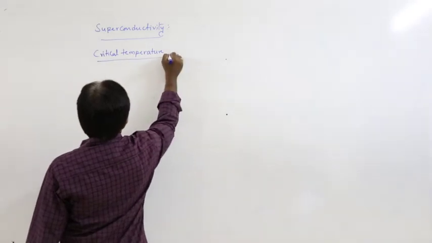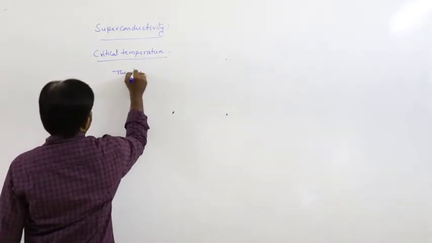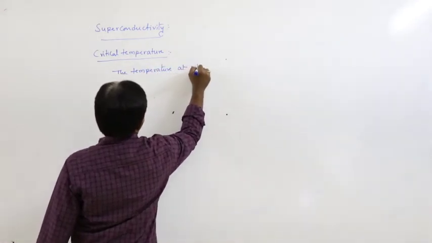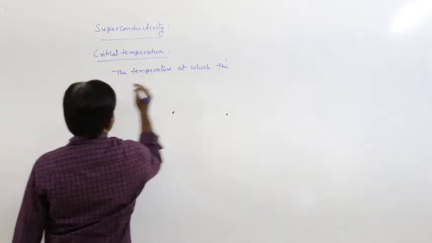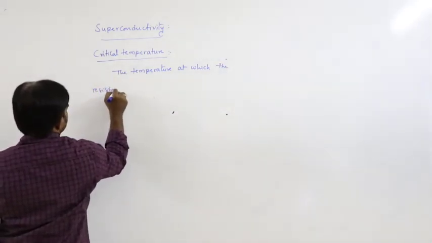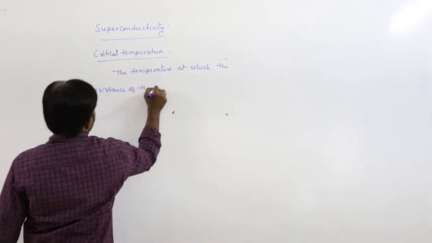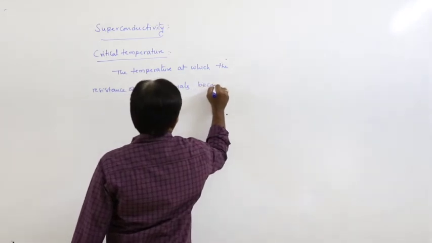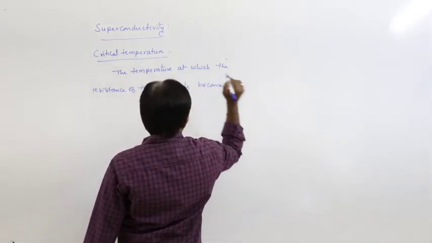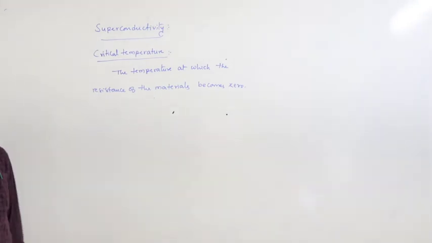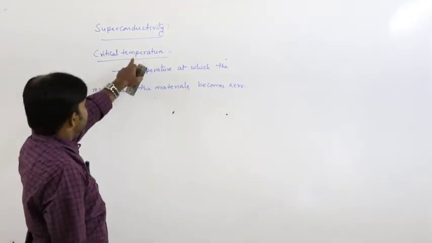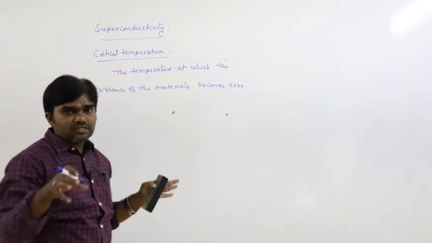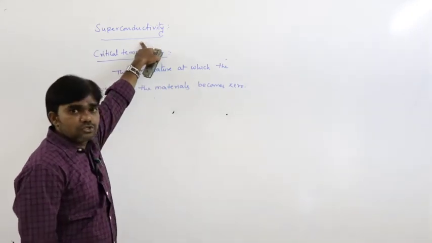Critical temperature means the temperature at which the resistance of the material becomes zero. So the phenomenon of resistance becoming zero is called superconductivity.